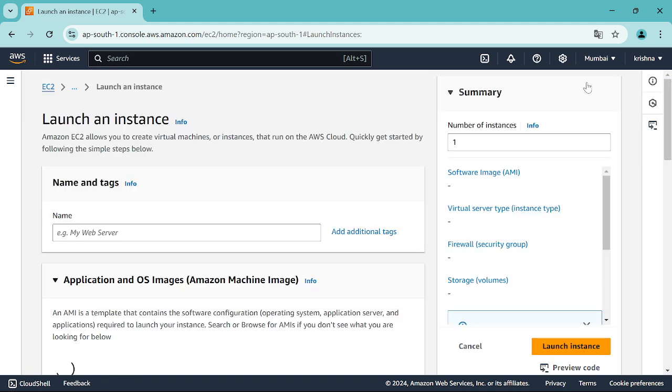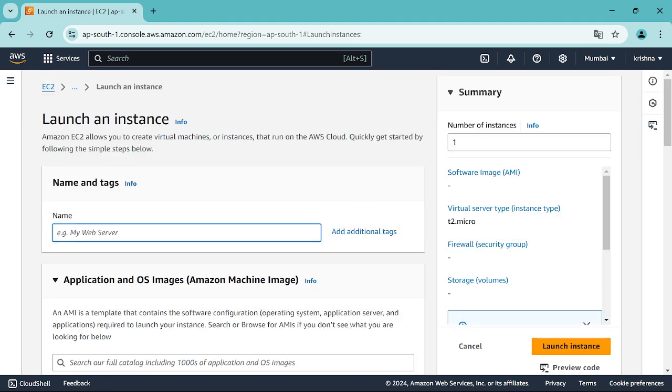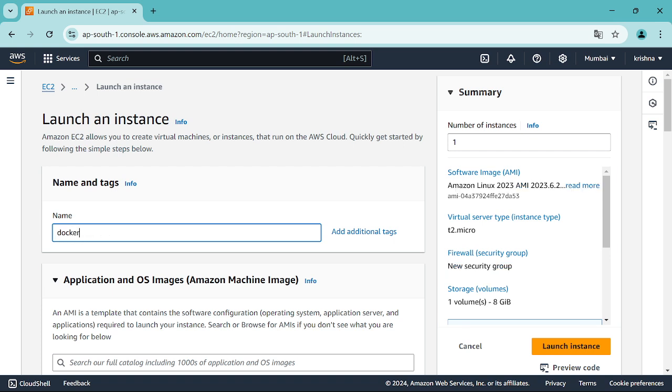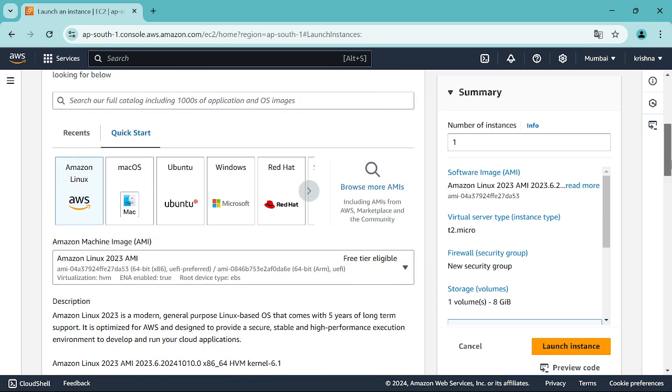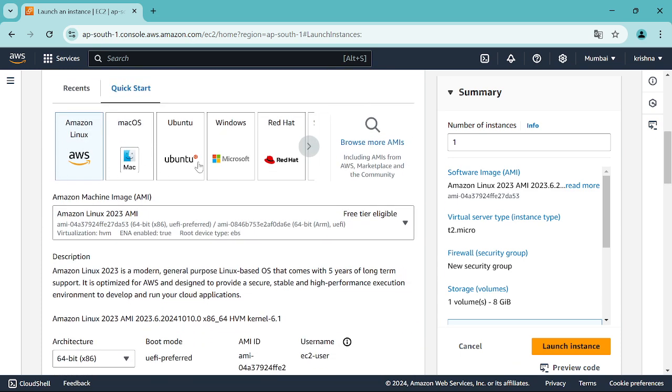All right, and you can give a name. So I'm just giving the name Docker, right? You can give any name. And pull down, so you can select any operating system you want, right? Most probably in real corporate projects as well, we work mostly on Linux based flavors, right?